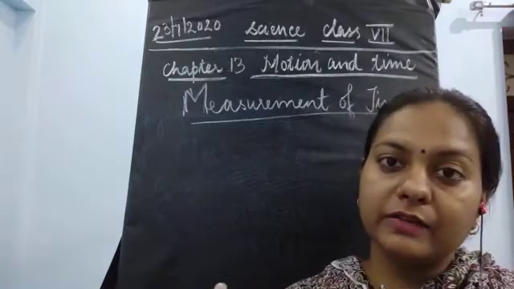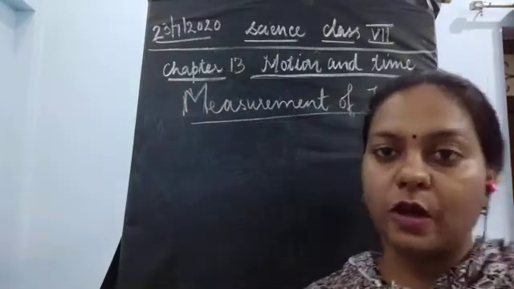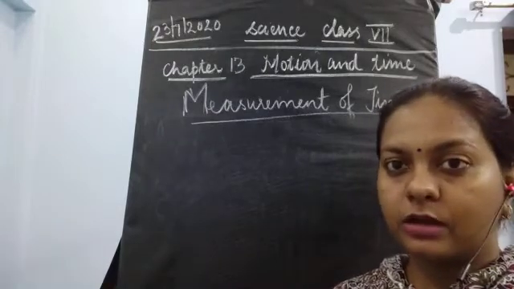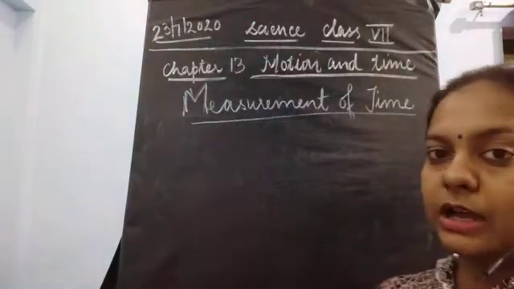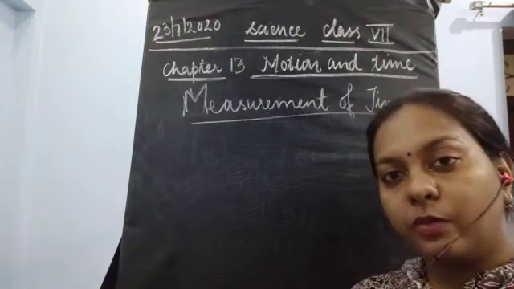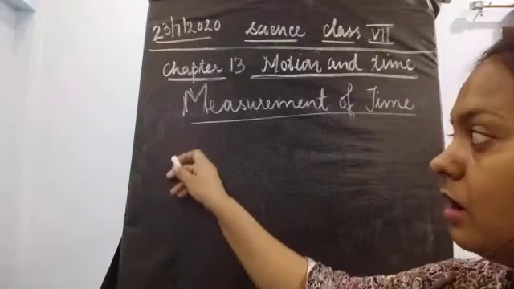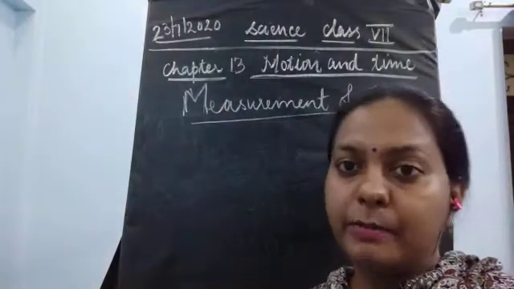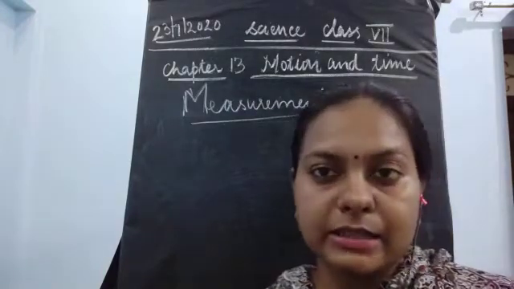So I think we will study about different types of clock in this chapter. Okay, so we'll study about different types of clock when we are going to measure this. We are going to proceed with this topic. Now, it could be water clock, it could be candle clock, it could be pendulum clock, okay, it could be digital clock, scientific clock, many are there, okay. So we'll discuss them one by one.